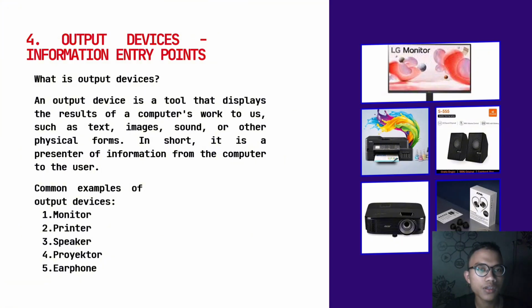So next, output devices. An output device is a tool that displays the results of the computer's work to us, such as text, image, sound, or other physical forms. It is a presenter of information from the computer to the user. Common examples of output devices are monitor, printer, speaker, projector, and earphone.